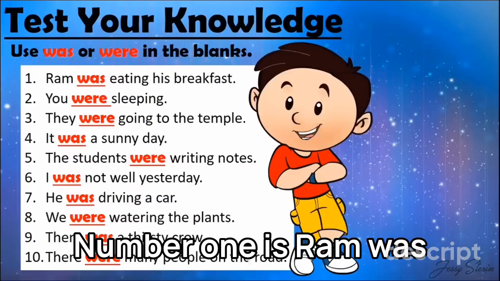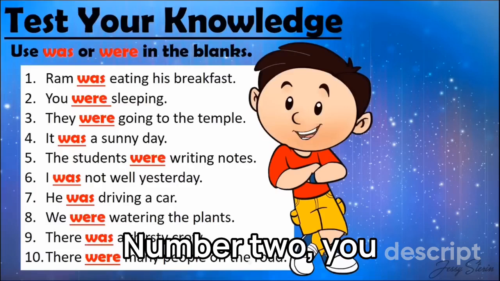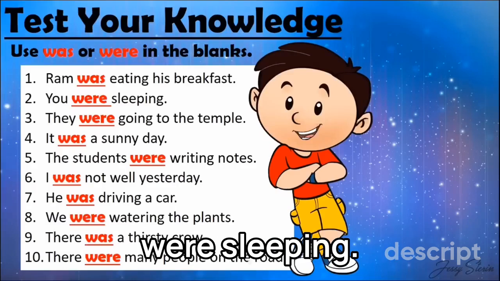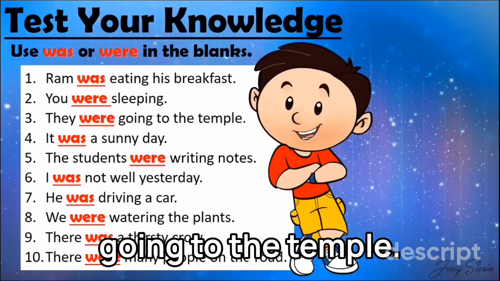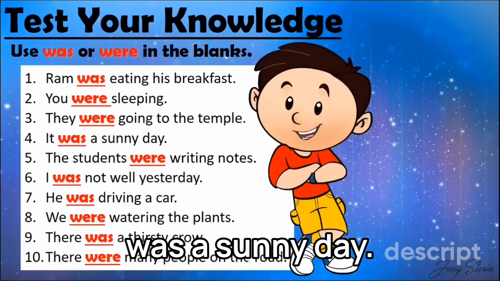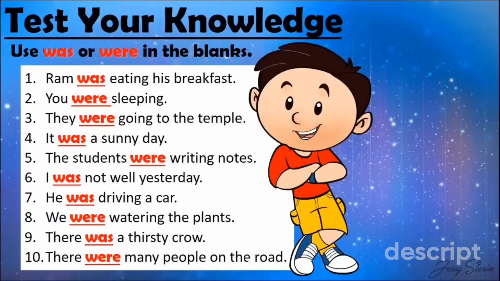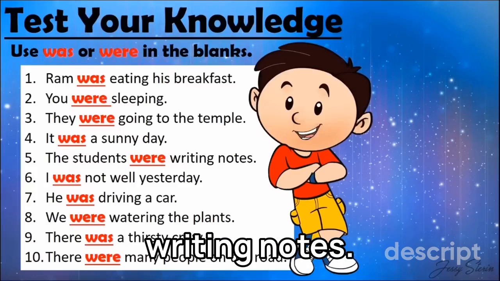Number 1 is Ram was eating his breakfast. Number 2, you were sleeping. Number 3, they were going to the temple. Number 4, it was a sunny day. Number 5, the students were writing notes.